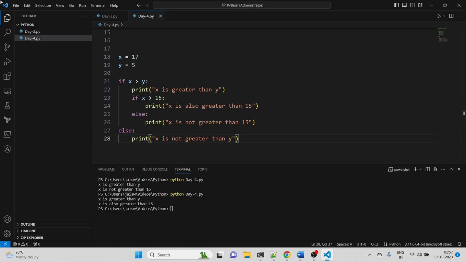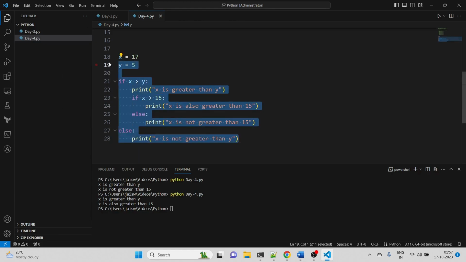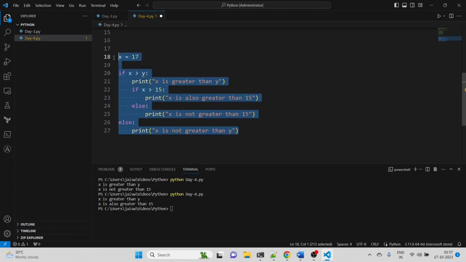Okay, so let's talk about loops now. In loops we have the for loop, then we have the while loop. Okay, and then we could have break and continue also. Let me explain to you what exactly they are and how we will work with them. Let me remove this, then we can get started.